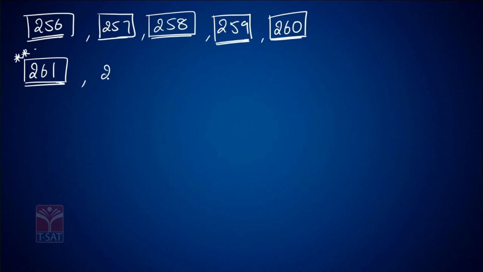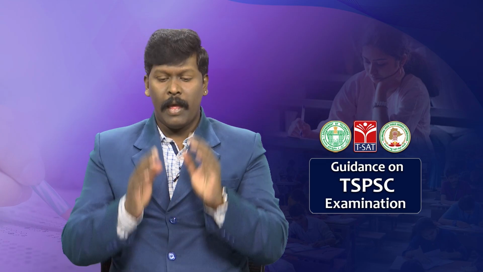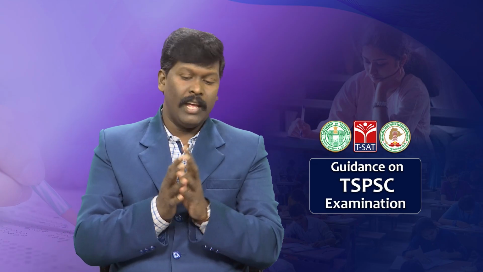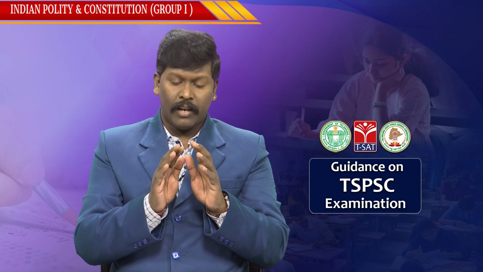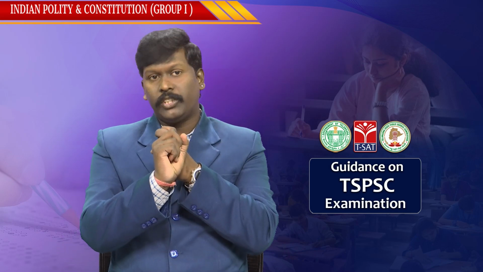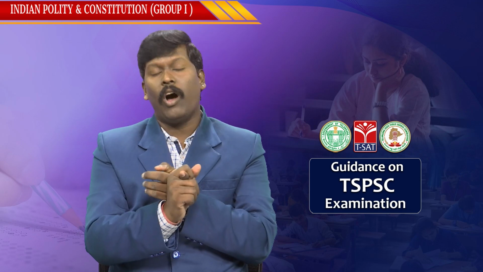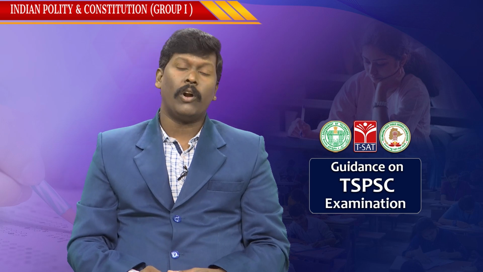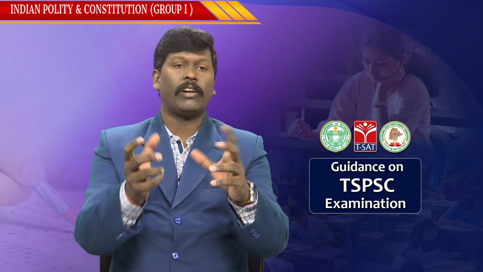Next one is Article 262. Very, very important for the exam. Now, what is Article 262? It says Parliament, by a law, shall ensure to clear all interstate water disputes. The interstate water disputes between two states shall be solved by a law made by Parliament. Parliament has to come up with a law to provide a solution for interstate water disputes.